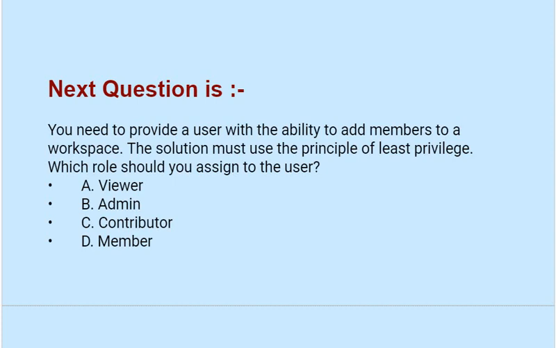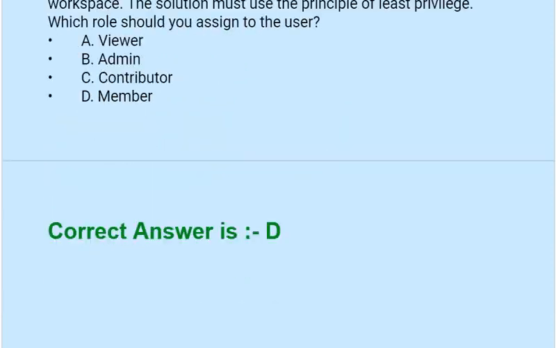Our next question is, you need to provide a user with the ability to add members to a workspace. The solution must use the principle of least privilege. Which role should you assign to the user? Option A, viewer. Option B, admin. Option C, contributor. Option D, member. Correct answer is option D.